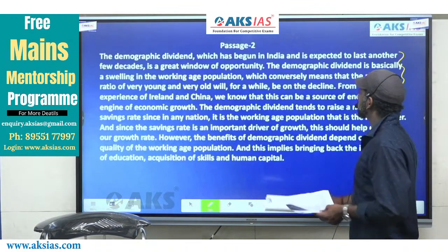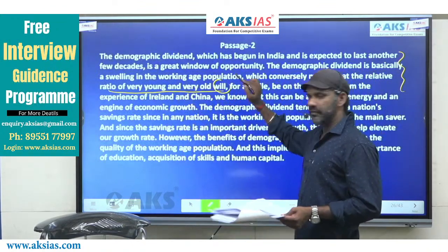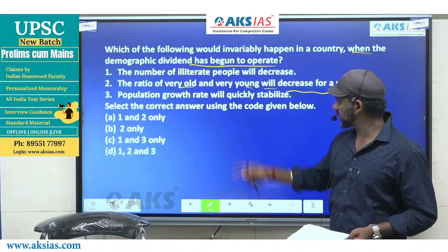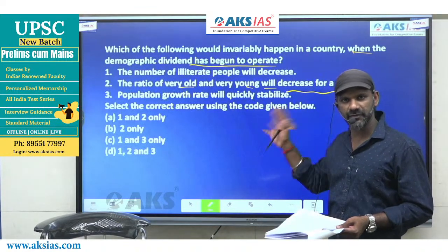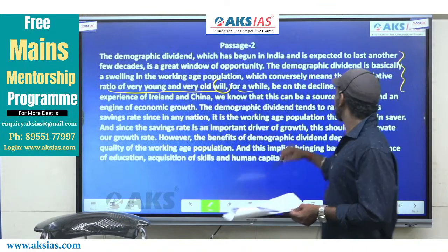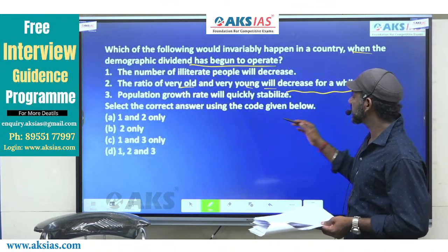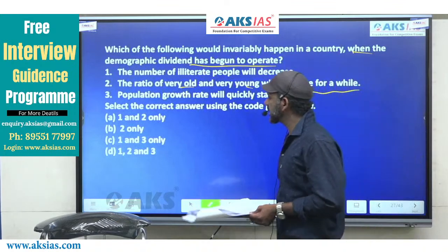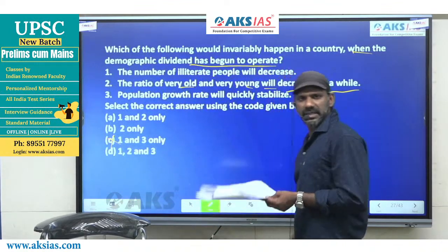Come to the same part of the passage once again. The ratio of very young and very old will, fact. Here also it is a fact. Fact and fact go together. Will here, may there, eliminate it. Right? Can never be a fact and a doubt. It must be a fact and a fact. The ratio of very young and very old will for a while, they're also the same. Will be on the decline is the same as will decrease. 2 must be considered. Based on that, option C is eliminated. C does not contain mention about 2.